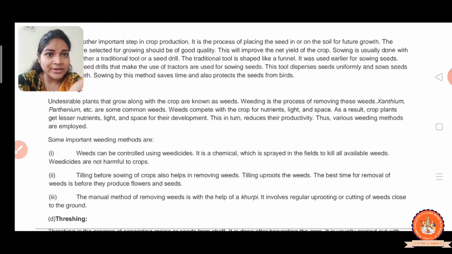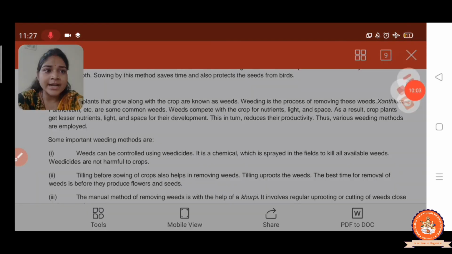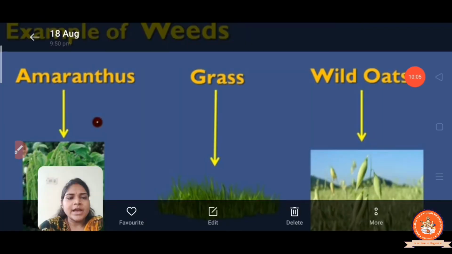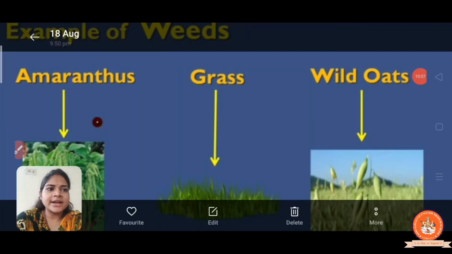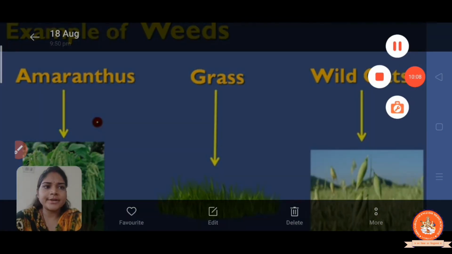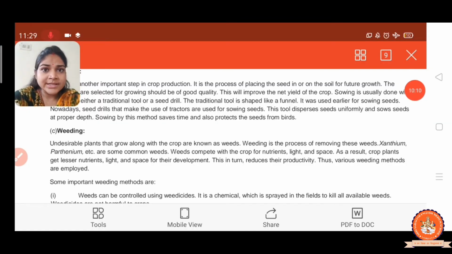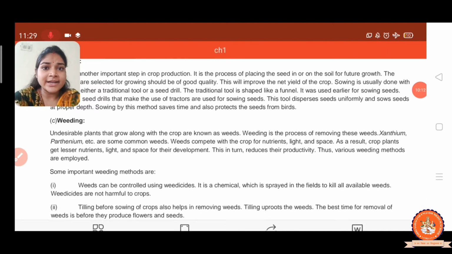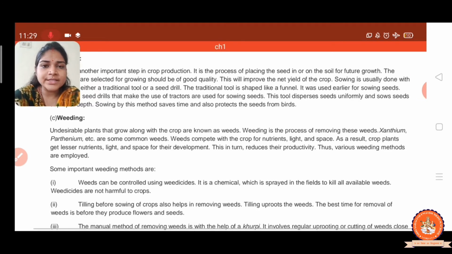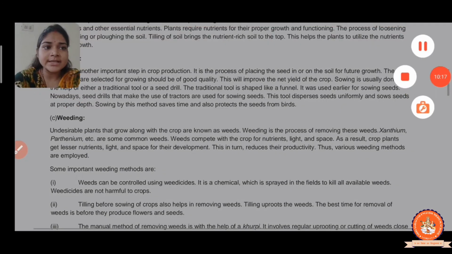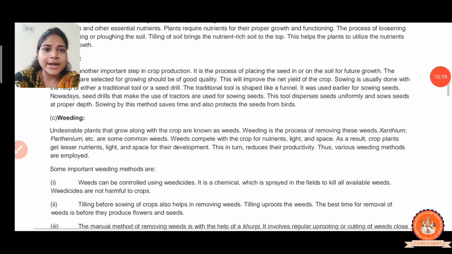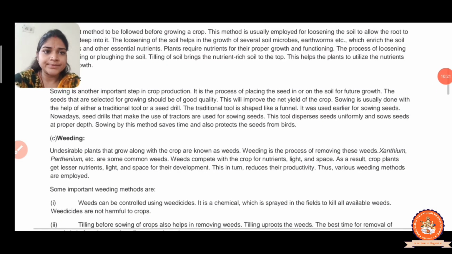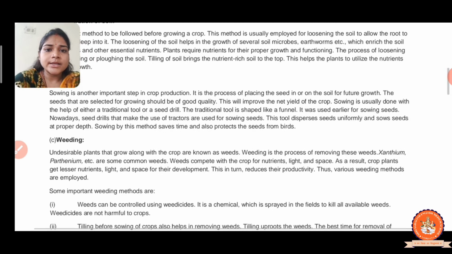You know the example we already discussed in the chapter, the examples of weeds that are amaranthus, grass and wild oat, right? So amaranthus, wild oats and grass. These are the examples of weeds we already discussed in the chapter, right? So you have to write this example. Got it?